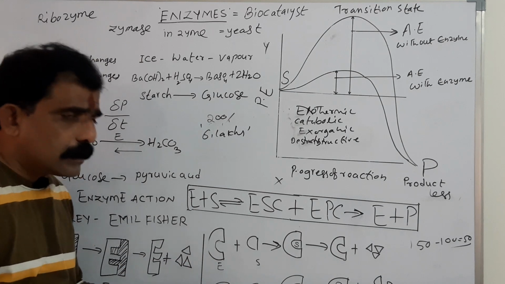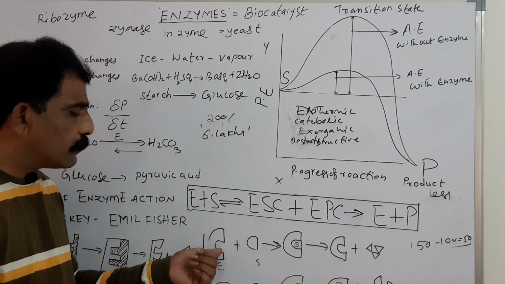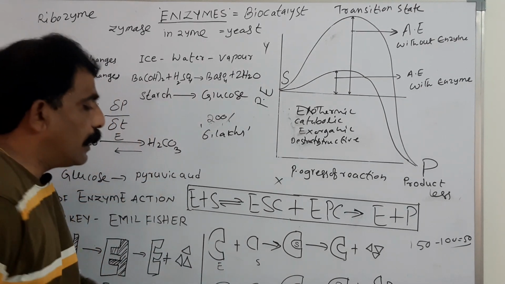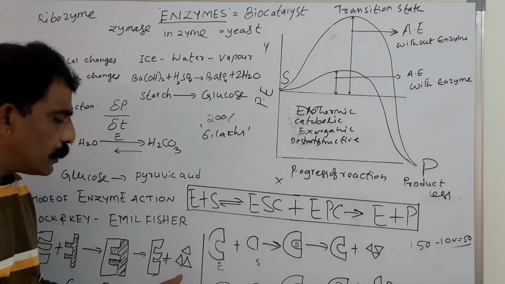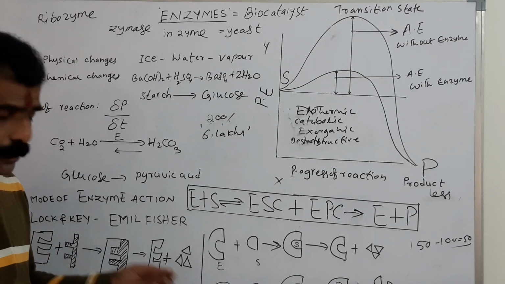Even though it is not similar to the active site. Actually, the active site is like this, but the substrate molecule is like this. The configuration of the substrate molecule is not similar to that of the active site. It doesn't resemble this.